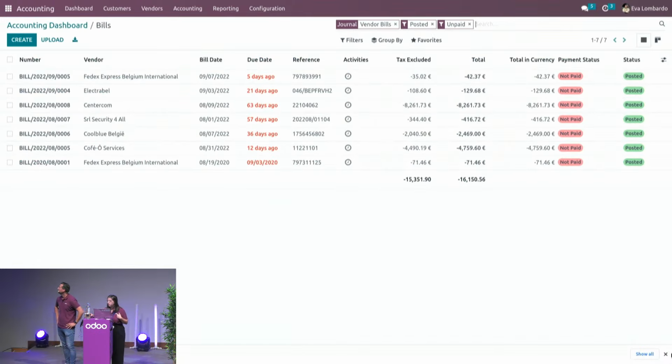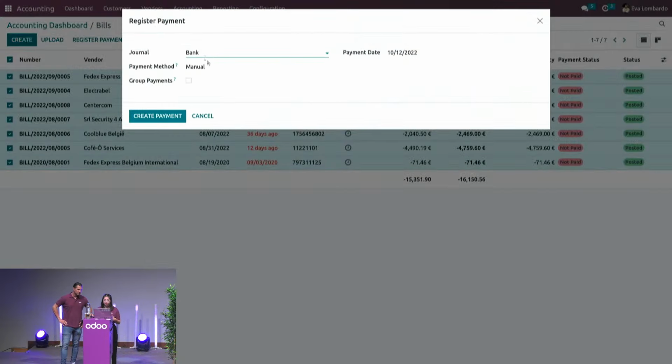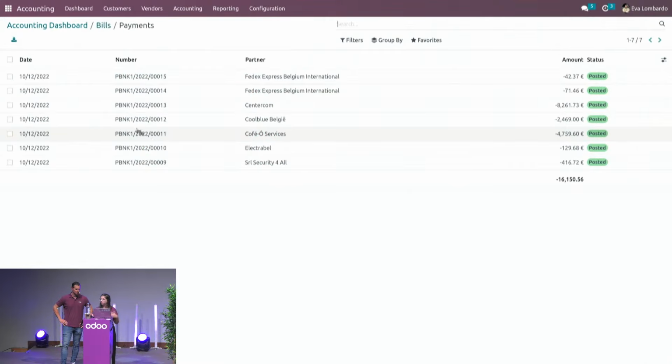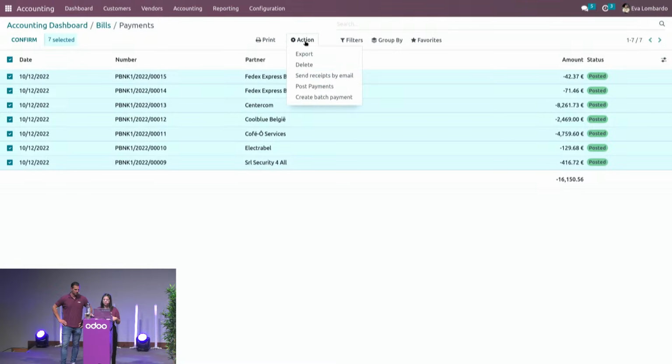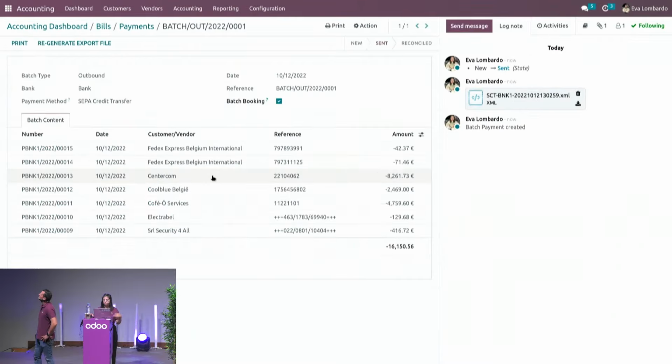Yeah. It's easy to mass process the payments as well because we can generate the XML files available in different formats. I guess here we're going to keep to the European format and register the payment for all of them. I'll just choose the SEPA payment method, create all the payments in one click, group them into a batch payment available here, and when I validate it, of course it will detect if there are any characters that don't correspond, adapt it, and I can even validate and get the XML file to submit to my bank platform.